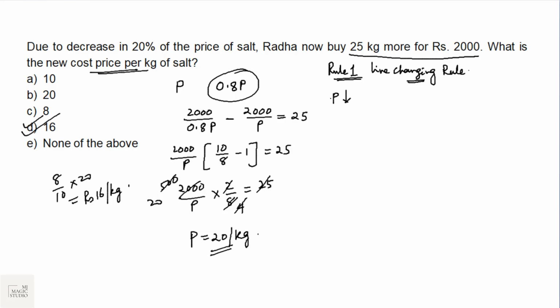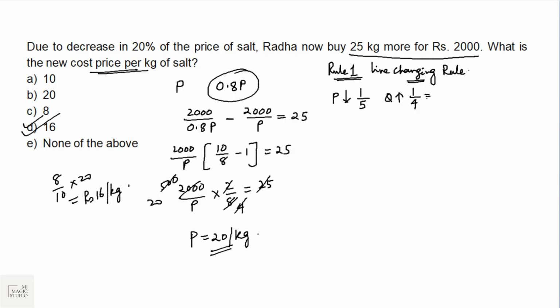Price falls by 20%. 20% means 1 by 5. If P falls by 1 by 5, Q will increase by 1 upon 5 minus 1, that is 1 by 4. That is the rule. If P into Q is constant, and P goes down by A by B, Q will go up by A upon B minus A, that is 1 by 4.